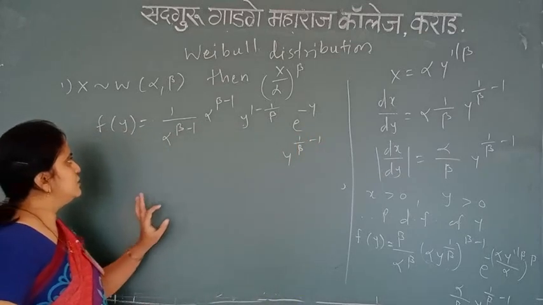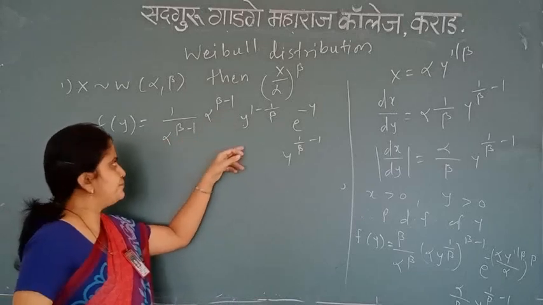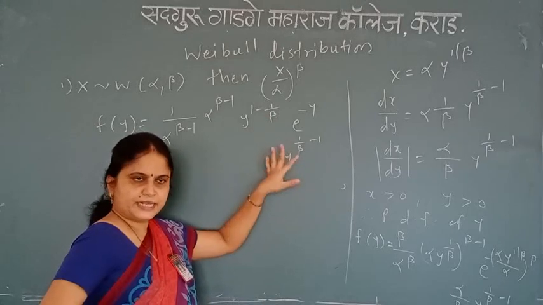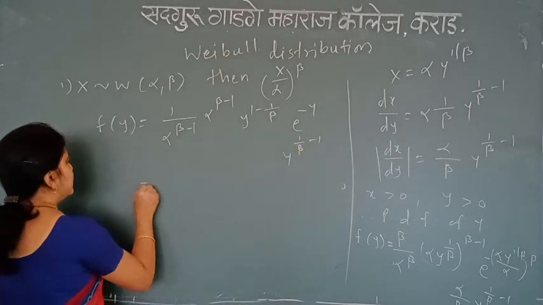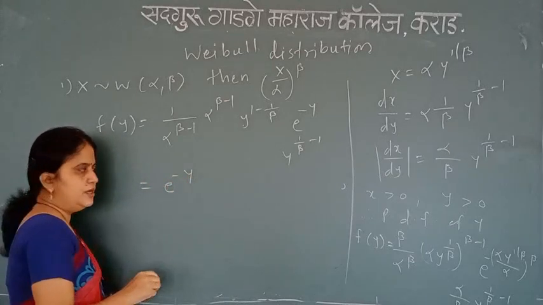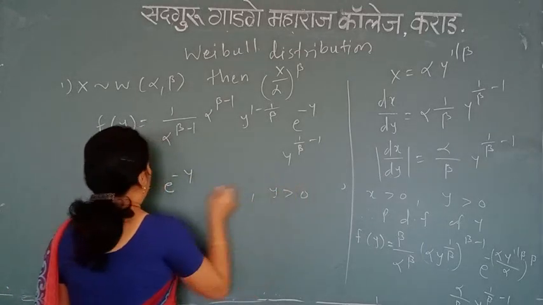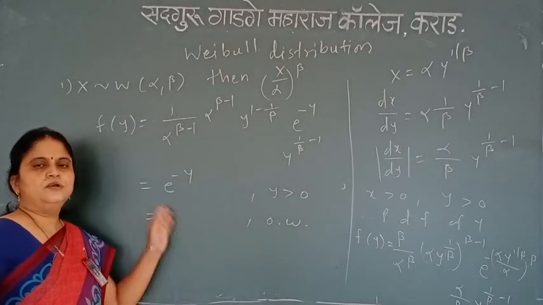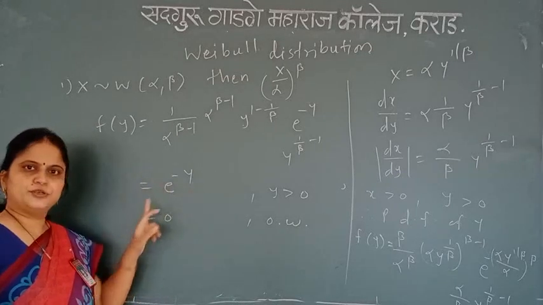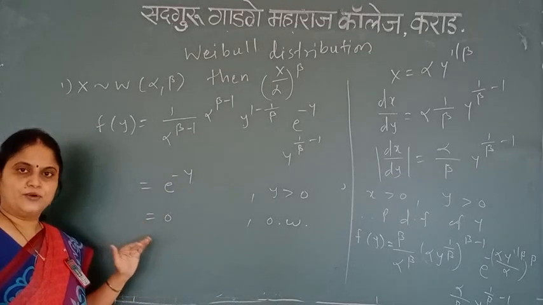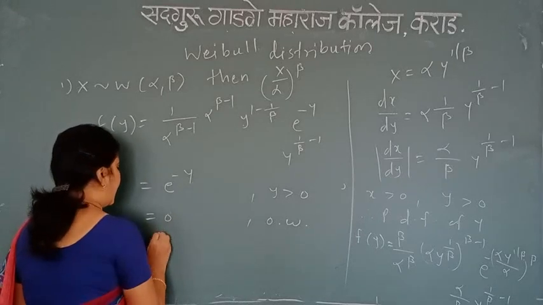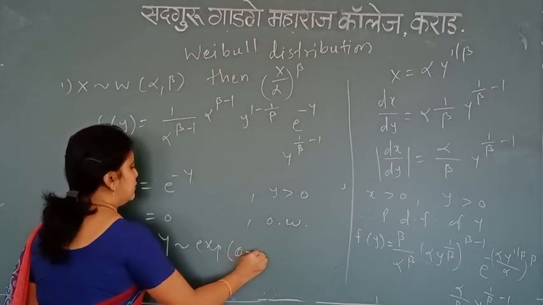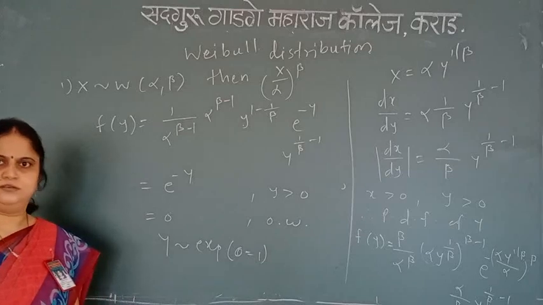So what is now the simplification? See, this term gets cancelled. Again y raised to 1 minus 1 gets cancelled. Minus 1 upon beta plus 1 upon beta gets cancelled. Then the only term with us is e raised to minus y. So f(y) is e raised to minus y for y greater than 0, and equal to 0 otherwise. Getting the concept? Okay, so can you tell me the distribution of y over here? Here the distribution of y is exponential, or standard exponential, that is theta is equal to 1. Exponential with 1. Getting the concept?